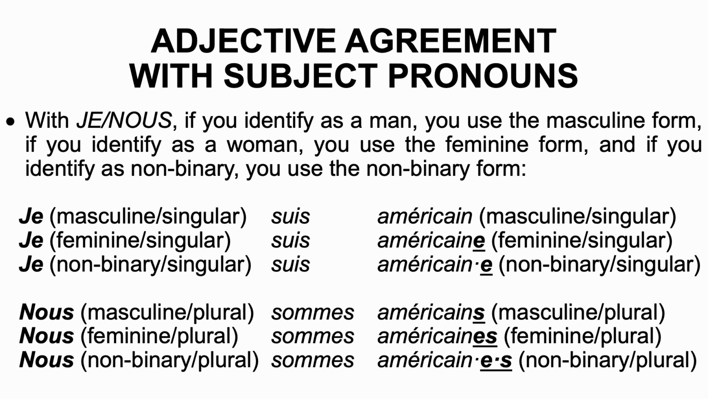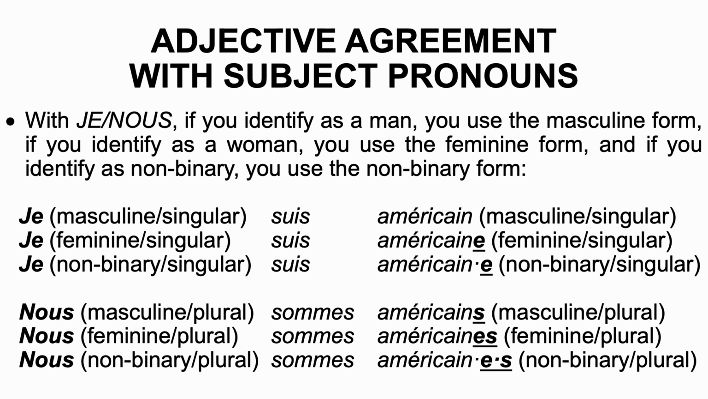So if je refers to a masculine singular person, you're going to use the masculine singular form. Je suis américain, I'm American. If je refers to feminine singular, you're going to use the feminine singular form, américaine. Je suis américaine, I'm American. If je refers to a non-binary person, you're going to use the non-binary singular form. Je suis américain, américaine.